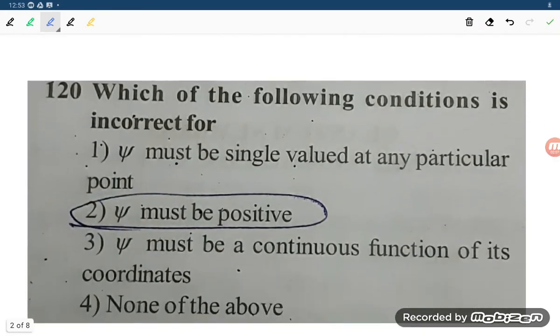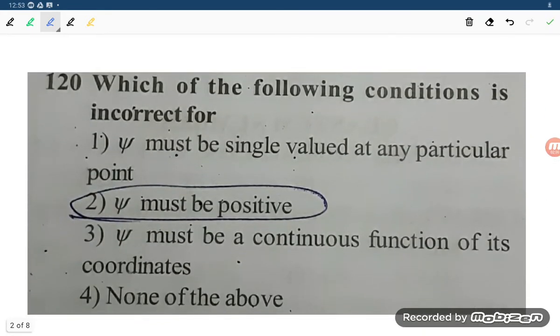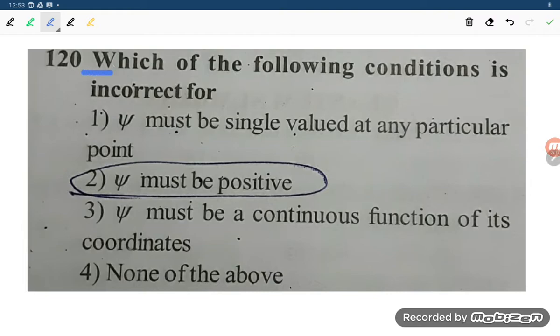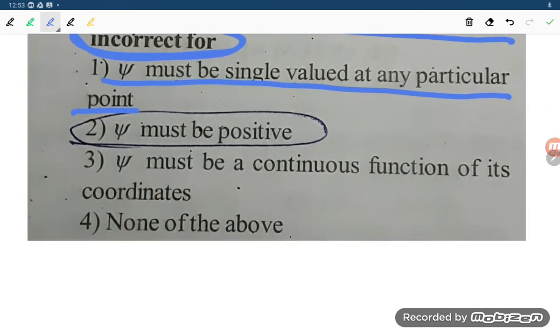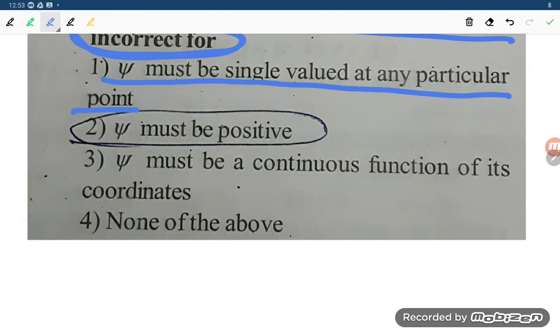Problem number 120. Which of the following conditions is incorrect? That you have to keep in mind. Psi must be single valued at any particular point. That is okay. Psi is the wave function, so it will always be a single value for a particular point. Suppose this is the wave student, when you take any point, you will get a single value.